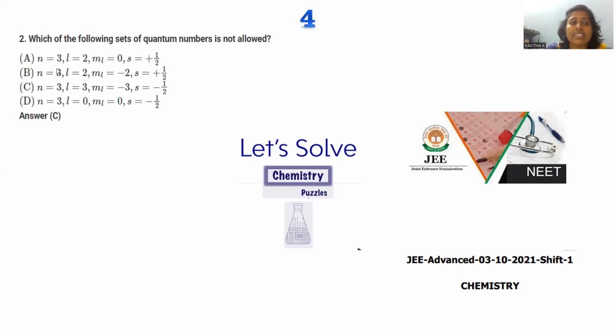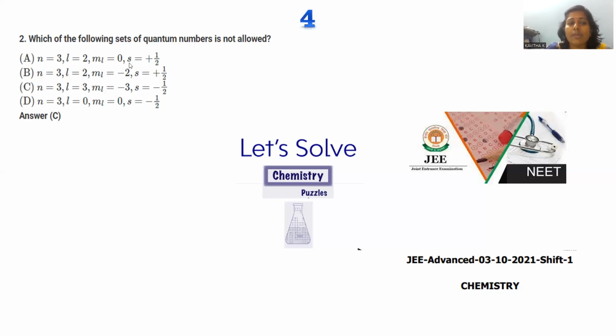Always it should be 1 less than the principal quantum number. That is the fundamental you have to follow. The magnetic quantum number gives the orientation of the orbitals, and its values always lie between minus L, 0 and plus L, right? So that is the way we have to represent the magnetic quantum number.